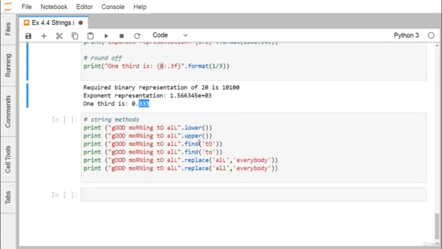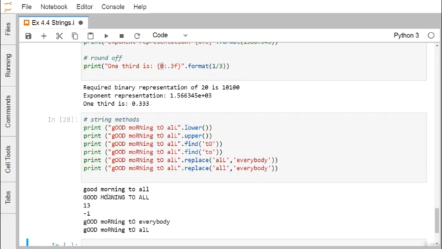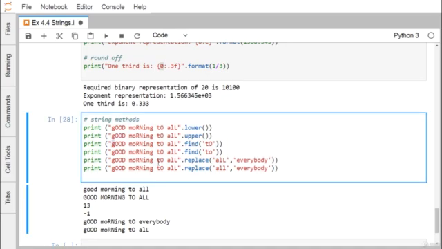We have this particular string, and we have the string methods: lower, upper, find, and replace. In case of lower, all the string characters will be converted to lowercase. In case of upper, all the string characters will be converted to uppercase irrespective of the initial case. Find 2: this 2 will be found at the 13th index. Let me go on counting here: 0, 1, 2, 3, 4, 5, 6, 7, 8, 9, 10, 11, 12. And from the 13th index this 2 begins, so that's why I'm getting 13 here.